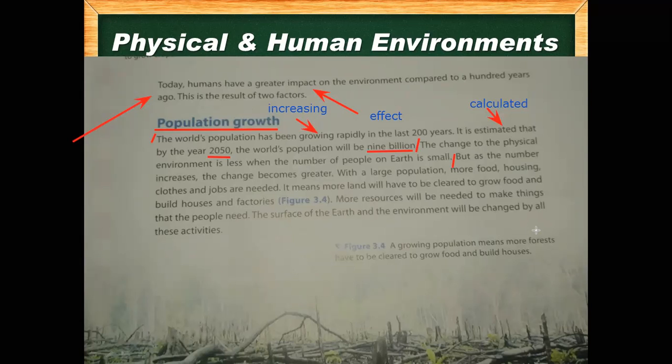For example, only 100 people are living in one city. So there will be only 80 or 100 cars. But if 1 lakh people are living in the country or the city, or 1,000 people are living in the city, then there will be 1,000 cars or 1 lakh cars. So the change to the physical environment is less when the number of people on the earth is less.